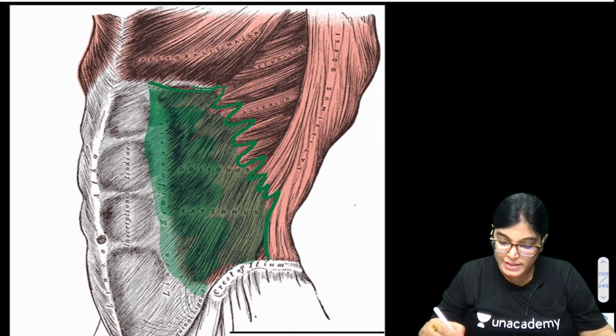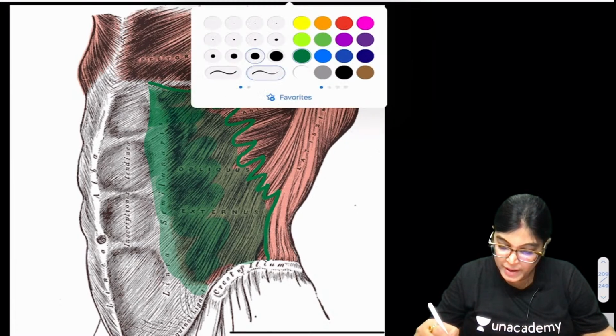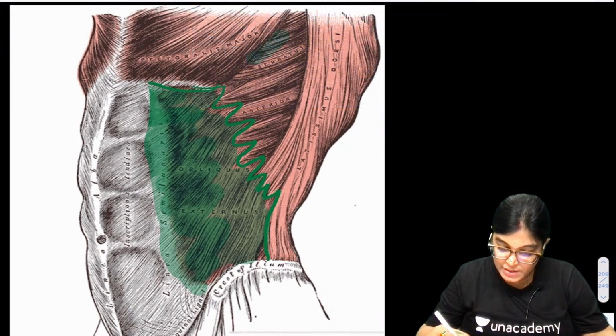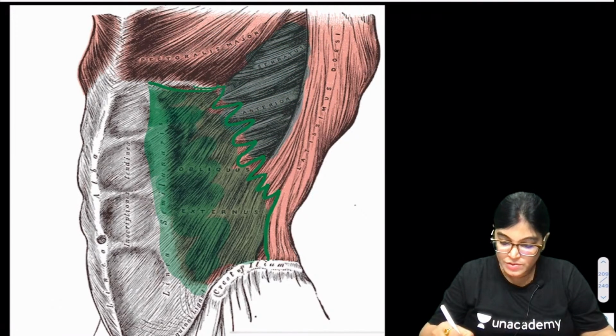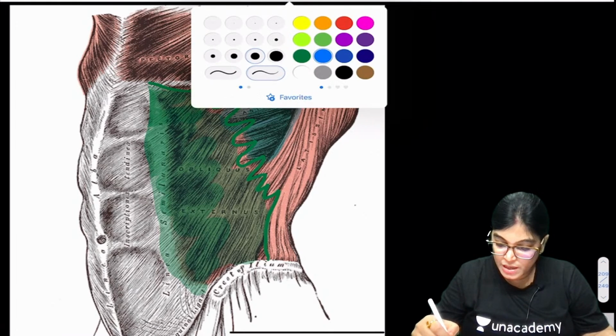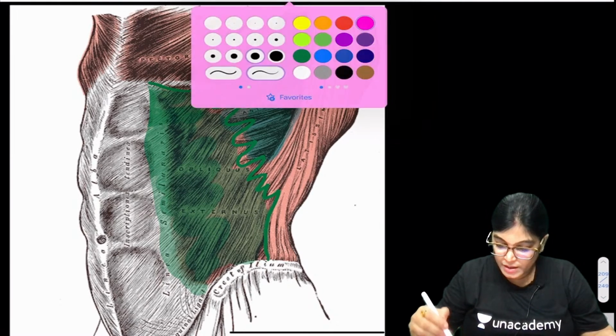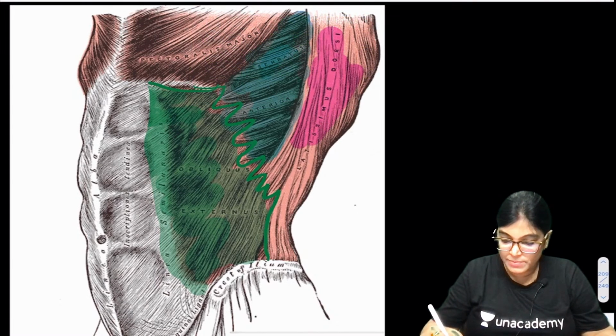Now here in this diagram, I am using different color for this. These are the digitations of serratus anterior muscle. So this is which muscle? This is serratus anterior muscle, and here I am using another color. This is latissimus dorsi muscle. Can you see?